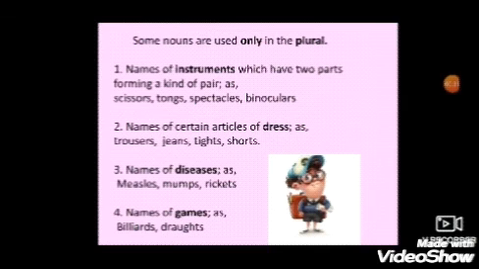The same in the second, names of certain articles of dress as trousers, jeans, tights and shorts. These are not used in the singular form. It means that you can't remove s. You have to use trousers only, jeans, tights and shorts. They are used in the plural form only.